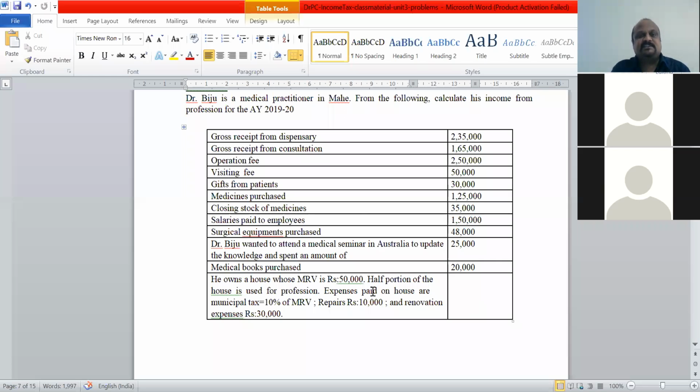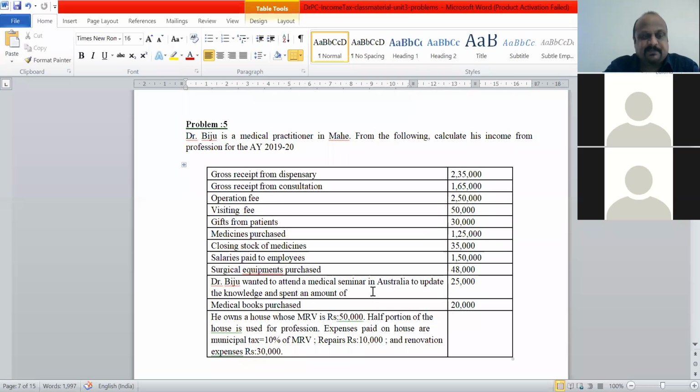So this is a 10 marks problem, a little bigger problem. Today I have explained how we go about solving this problem. As I mentioned, net profit is not given. You have to arrive at the net profit for business. They have given you the sources of income: gross receipts from dispensary, consultation, operation fee, visiting fee, gifts from patients. All these things form a part of the income.